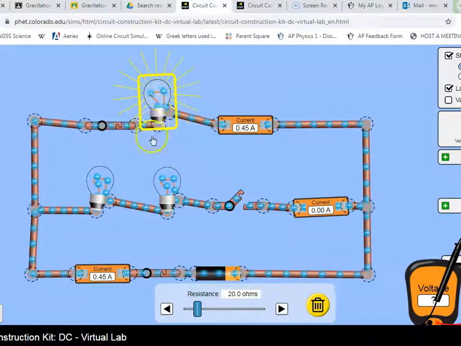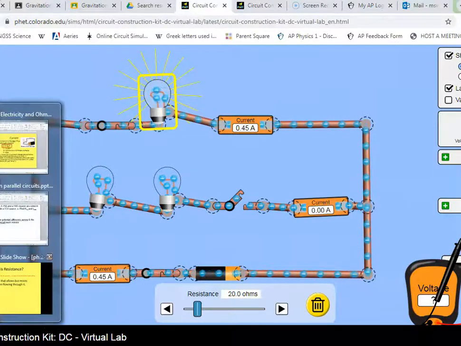So if I take this guy's resistance and double it, and it's the only thing in the circuit, then the current will get cut in half. So they're inversely proportional. If it's the only thing in the circuit, this is the total resistance. If you double the total resistance, then the current will get cut in half. Okay, so there's an inverse relationship between resistance and current.